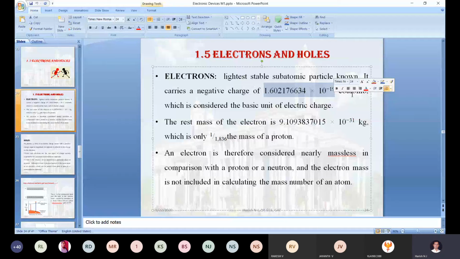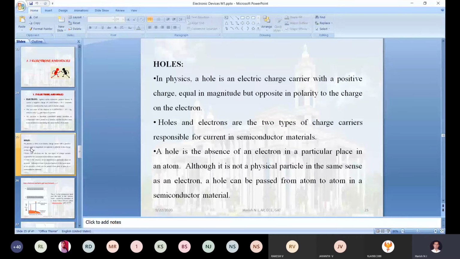1.602176634 into 10 to the power of minus 19 coulomb. And electron mass, just check it out, 9.1093 into 10 to the power of minus 31 kg. It will be very small, 1 divided by 1836 of the mass of the proton. The mass of the electron is very small, so finally we call it massless. Okay, so this is the information for the electron, and the same way for the hole.